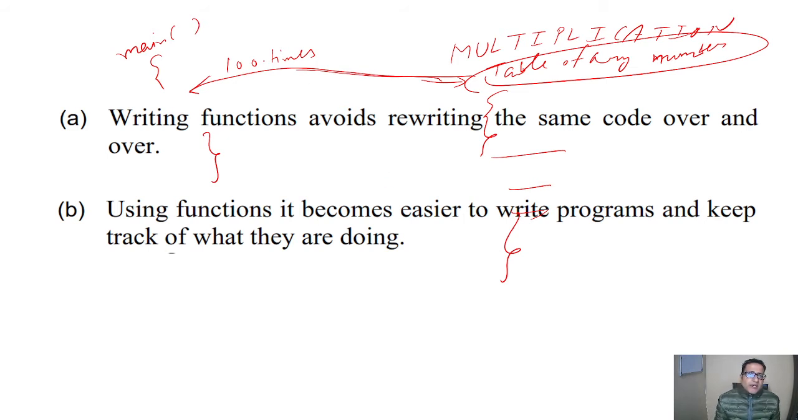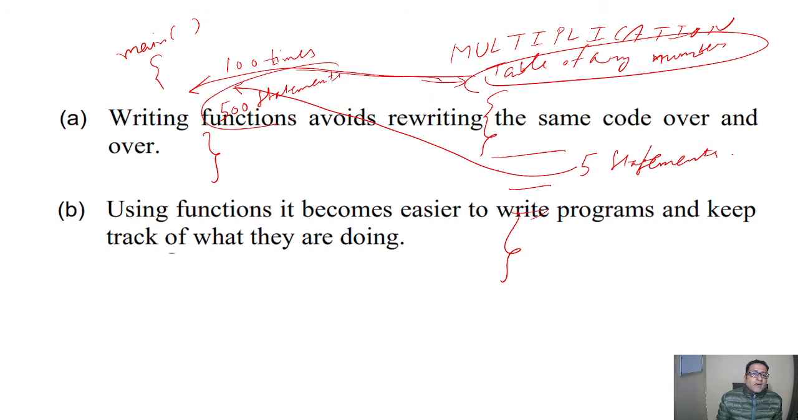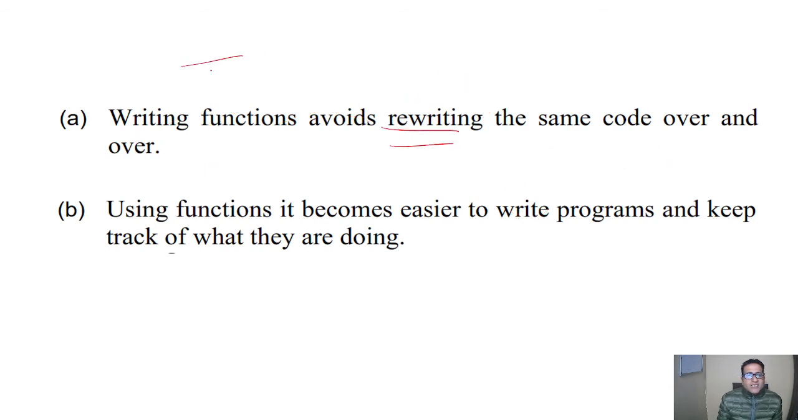And this table of any number is of 5 statements here. So these 5 statements, when written in the main program 100 times, will give 500 statements. So to avoid the complexity of the main program, and to avoid rewriting these lines again and again in the main program, we have to use the functions.